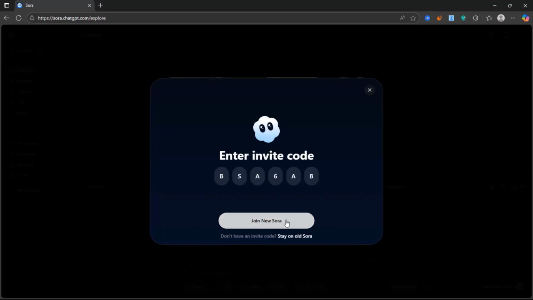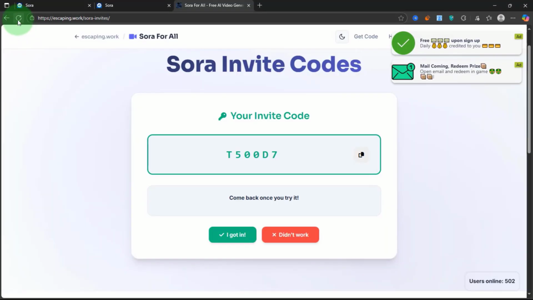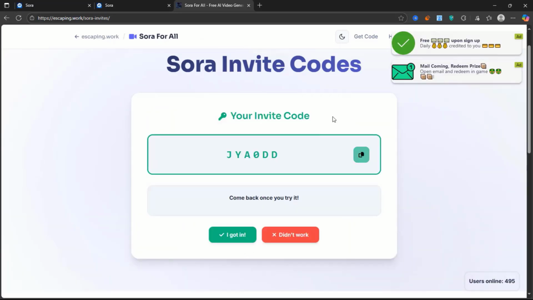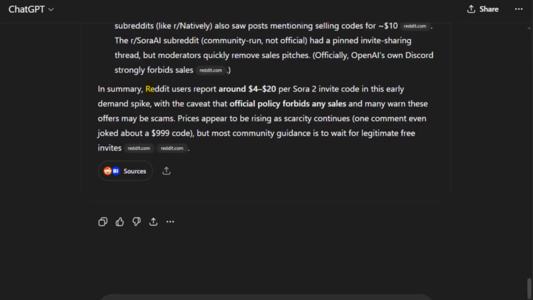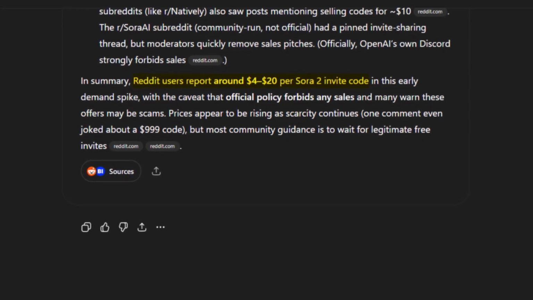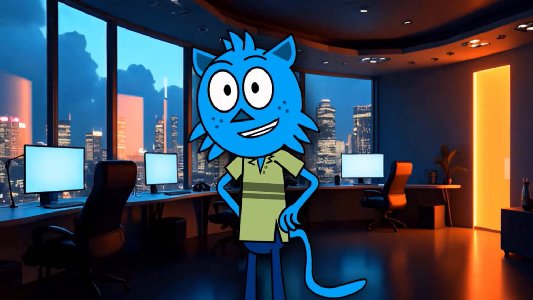Use it. But most of the time, the code is already used and shows as invalid. In that case, reload the page and repeat the same process again and again. The first time, I tried about 100 times to get a valid invitation code. Reddit users report prices around $4 to $20 per SORA 2 invite code in this early demand spike, and I'm sharing it for free, so make sure to grab it first.